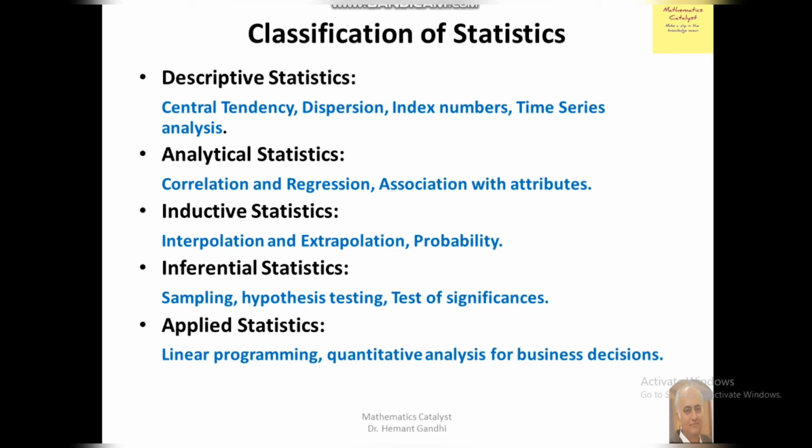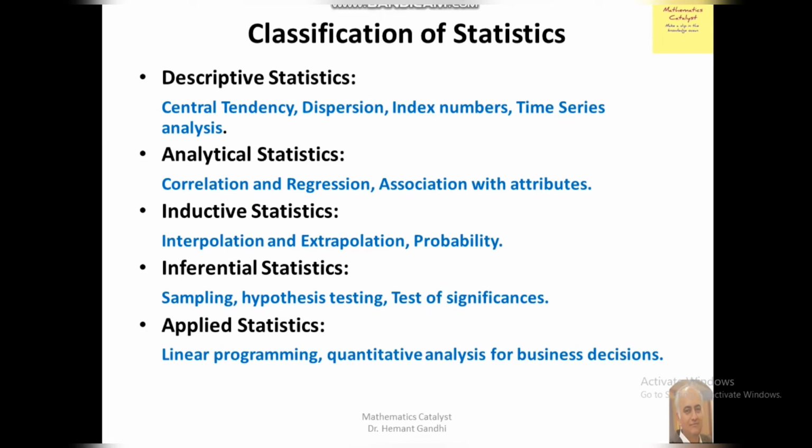And next is inductive statistics. Inductive statistics is based on induction. Induction contains interpolation or extrapolation. There are different formulas like Newton's formula, Bessel's formula, Laplace-Everett's formula. These are concerned with interpolation and extrapolation. And next is probability. Everybody knows about probability. And inferential statistics contains sampling.